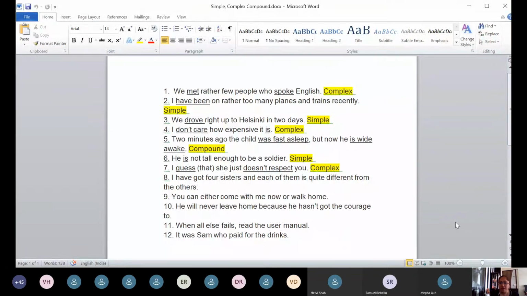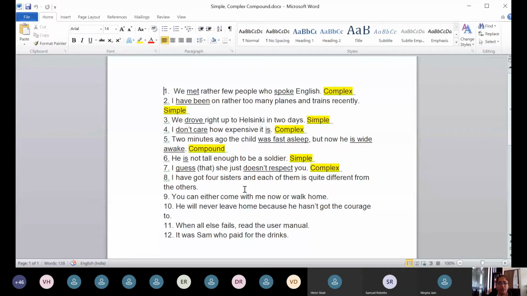When you are describing a noun, then it becomes an adjective clause. But when you get an answer to the question what, then it becomes a noun clause. And a noun clause is not a main clause. A noun clause is a subordinate clause. I hope I have cleared the doubt of the student who wanted to ask me.